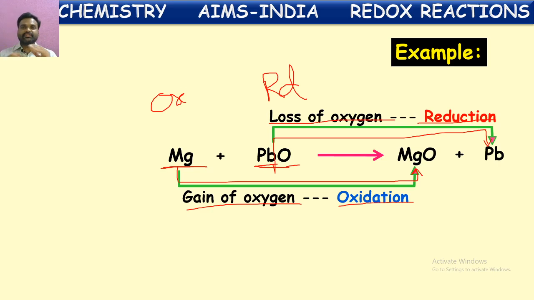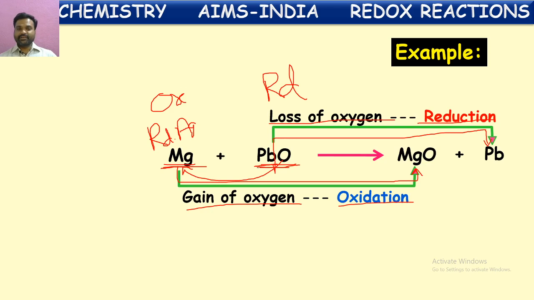Now, if you see in terms of agents, magnesium is taking this oxygen from lead oxide and helping in the reduction of this lead oxide. So, what we can say in terms of magnesium now, it is reducing agent. Magnesium is reducing agent.